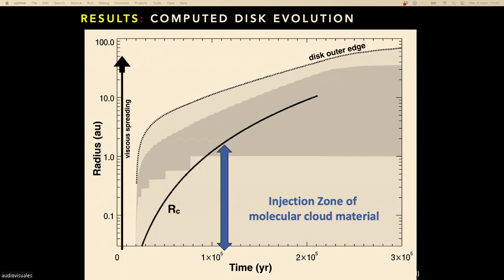Okay. And in dark gray, you see the dead zone. So in the dead zone here, you have no turbulence in this dead region. And the material here can be preserved because there is no viscosity. So every material that goes into the dead zone, the diffusion coefficient falls to 0. So you can store a lot of material in the dead zone. Okay?